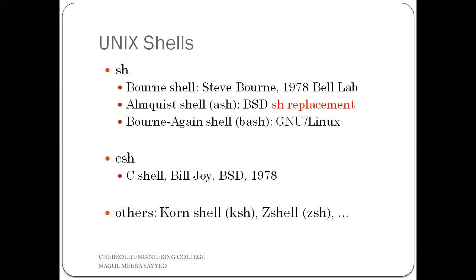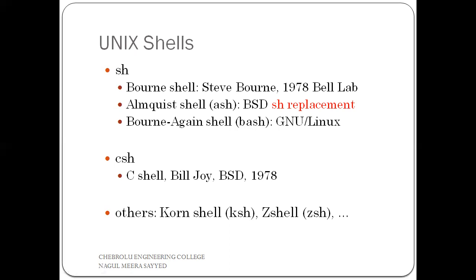Coming to the next type of shell, that is the C shell, CSH, developed by Bill Joy in 1978. There are some other types of shells, like the Korn shell, which we can simply call the K shell, and so on. These are all different types of shells. The one important thing here is that the Linux operating system uses the Bash shell. That is the main important point.